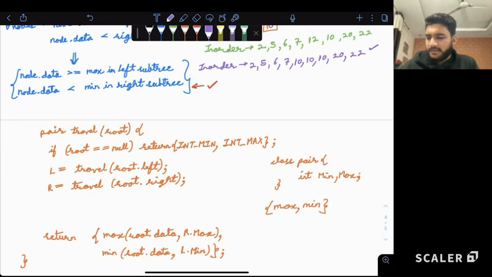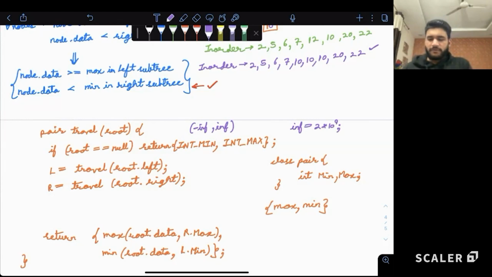Let me write it like this: minus infinity to infinity. Infinity can be any number. You can define infinity maybe as 2e9, 2 into 10 to the power 9, something like this. You can define any biggest value. Okay.